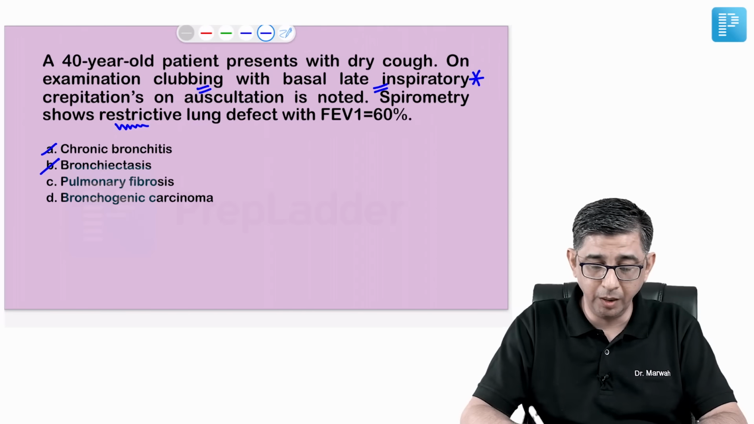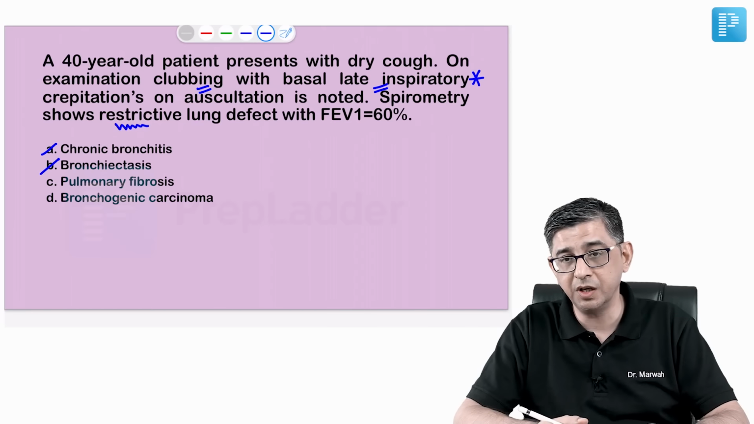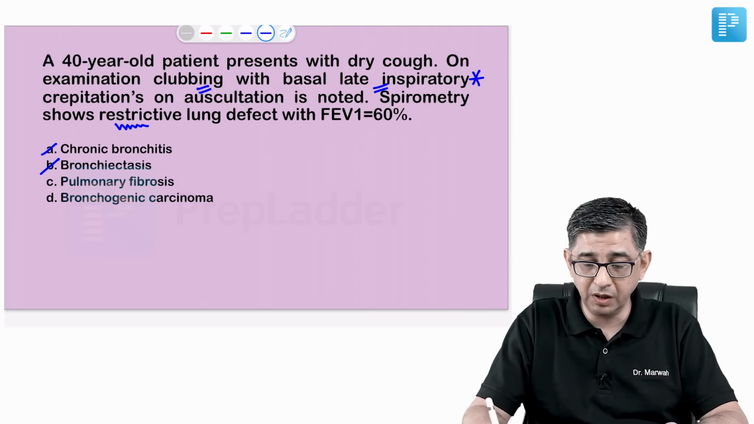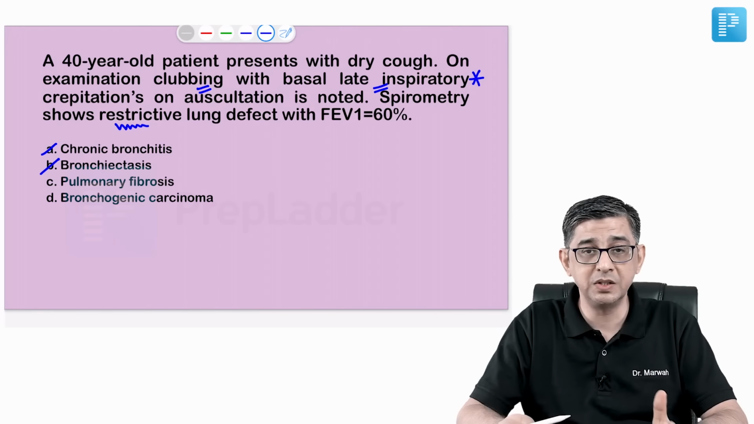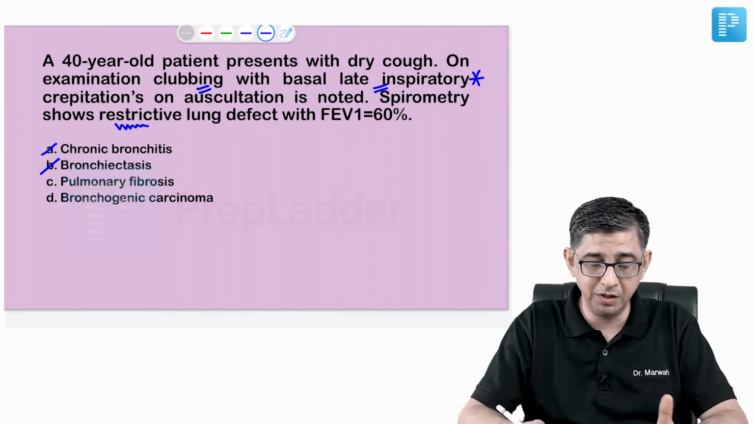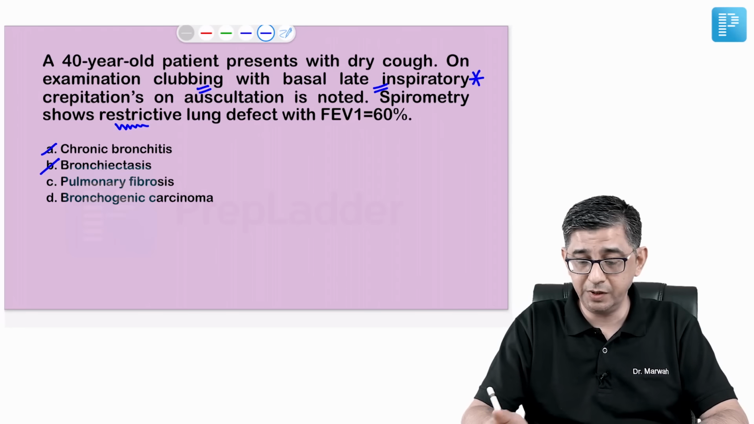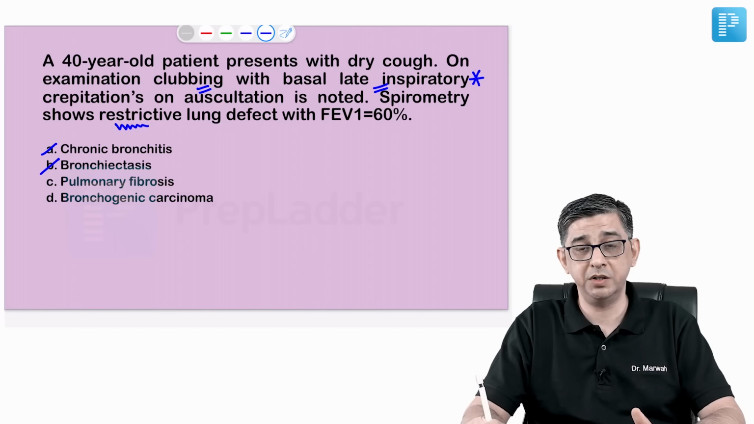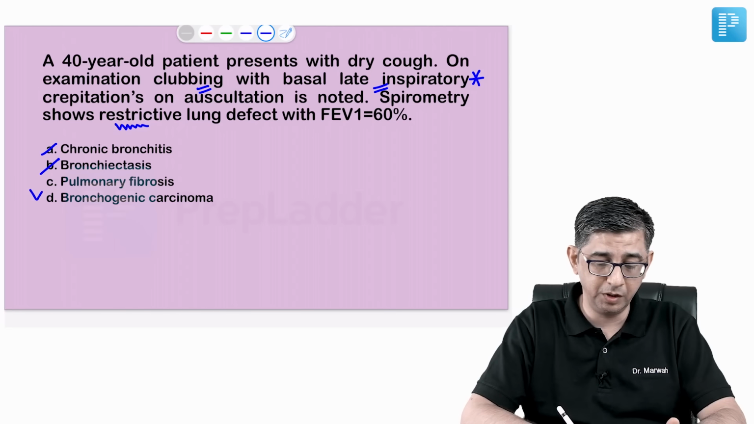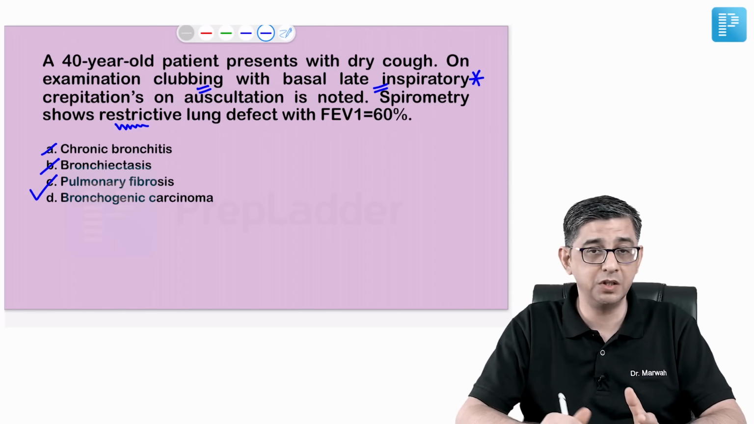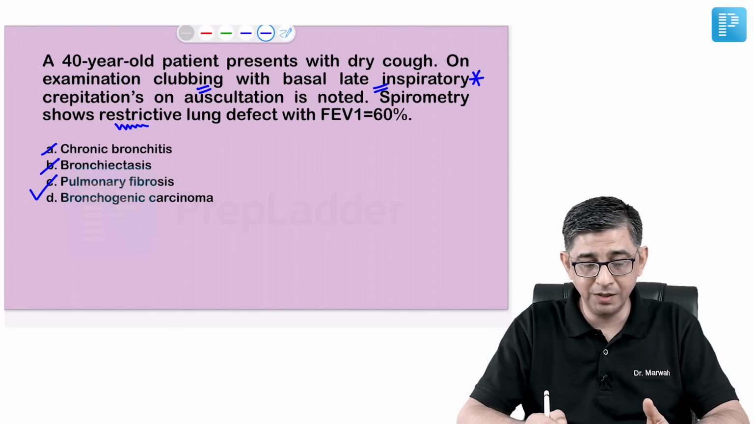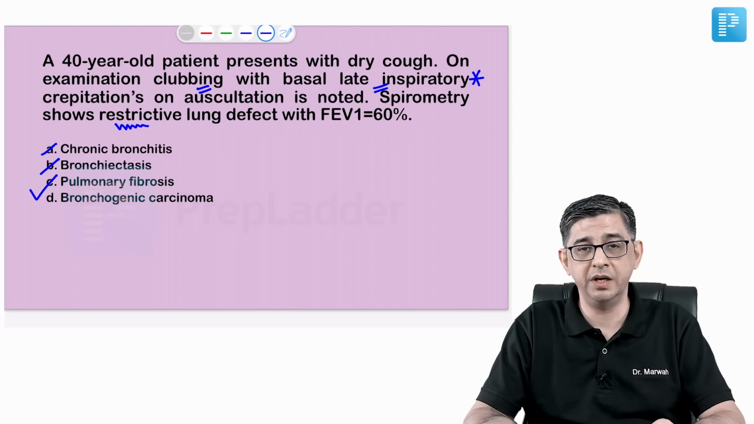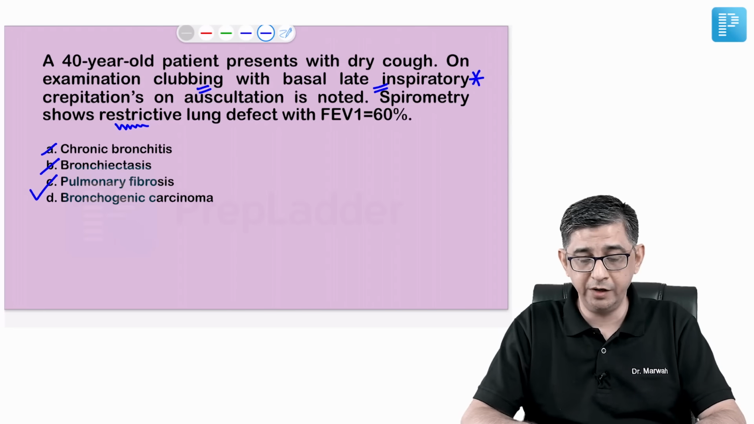Whenever you are thinking about clubbing, yes, lung cancer can be a possibility, especially with cough and clubbing. But because he has mentioned restrictive lung disease and especially this classical finding, basal late inspiratory crepitations, that's very classical for idiopathic pulmonary fibrosis, because of which the answer would be option number C. Points against lung cancer are the inspiratory crackles which are given and restrictive lung disease.